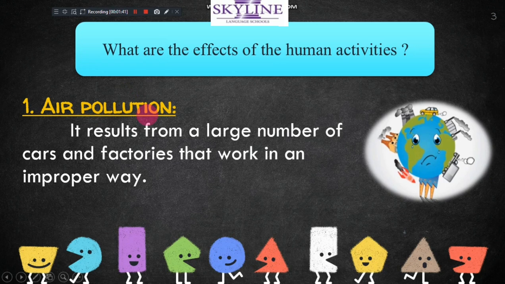Air pollution. What is the effect of human activity when we make activities like removing forest, making cars, building factories? All of them will cause, first, air pollution. It results from a large amount of cars and factories that work in an improper way. When the number of factories or cars increases, the smoke increases too, and the air suffers from air pollution.